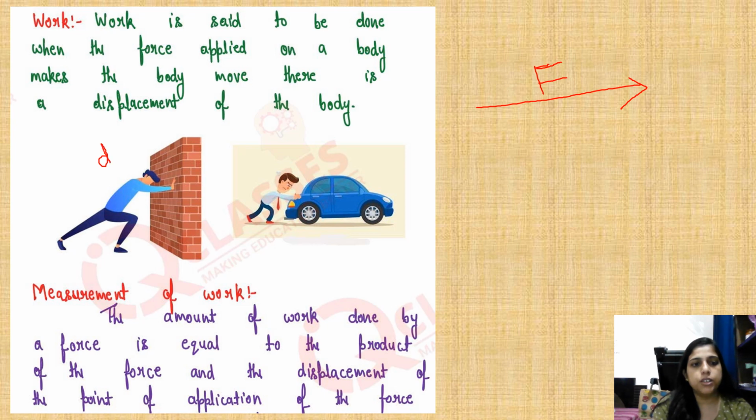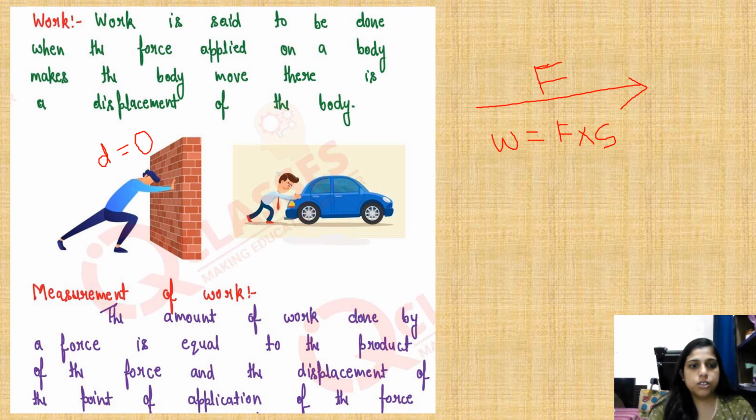Okay, displacement will be 0 here in the wall, so the work done will be 0, because by the formula of work done, that is W is equal to F into S. Okay, it is the formula of work done, F into S, यानी कि force into displacement caused by the force. And here in the second image one person is pushing the car. Car may be moved by pushing this man. That means there will be a work done, or work can be there.